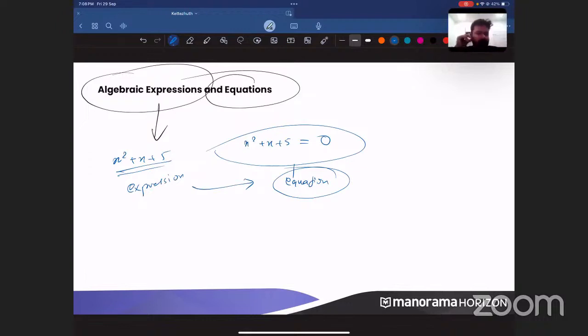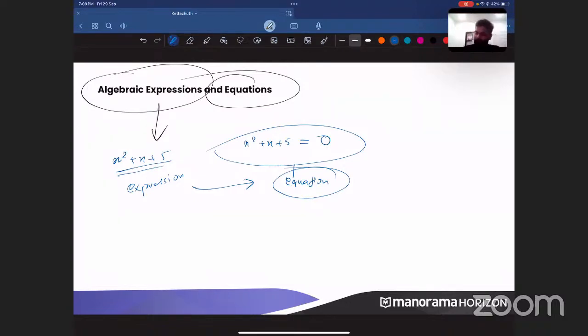An expression will become an equation when you put an equal to sign in between 2 values, or 3 values, or 4. How many values? It can be 2, it can be 3, it can be 5, it can be any number of values. That is not in our hands. Your teacher can give any number of values for that.